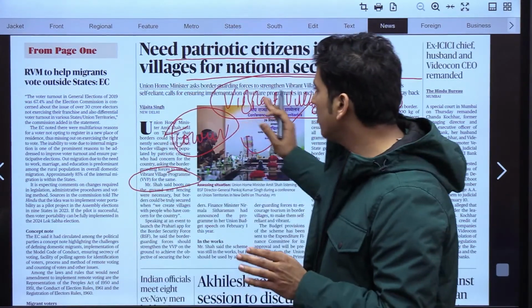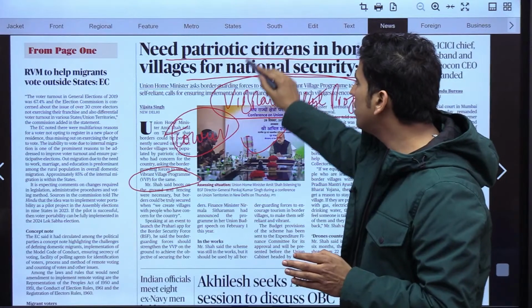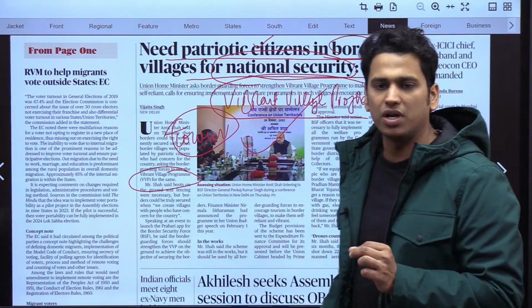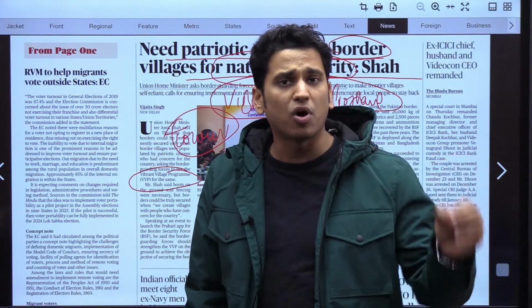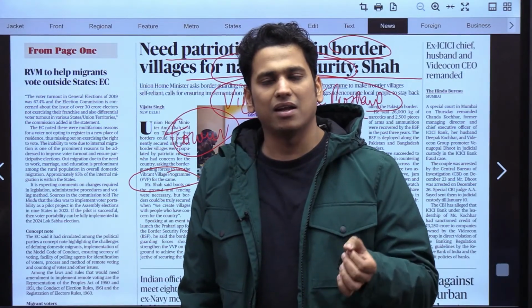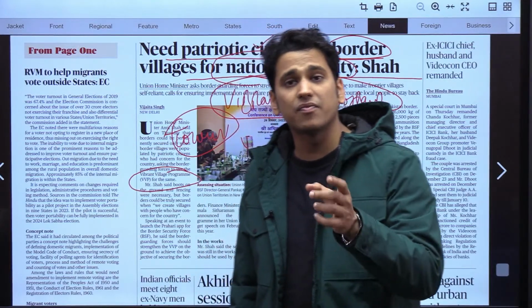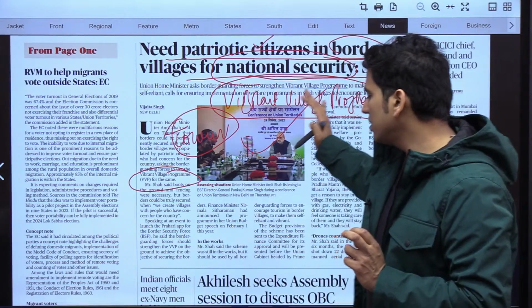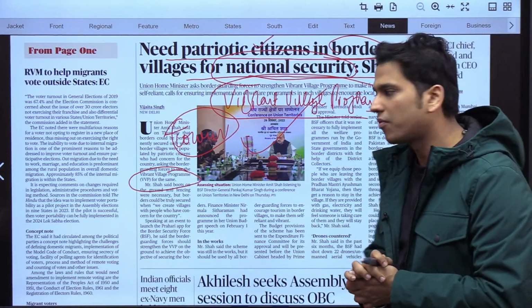So this is the very, very important thing, that we need patriotic citizens in border villages for national security. It is not only the responsibility of the border guarding forces. It is the responsibility of the people living alongside the border, that if they have any information, they shall pass it on to the border guarding forces. And this is very, very important to implement this scheme, that is the Vibrant Village program. Okay guys, so this was the important thing that I wanted to discuss, right?